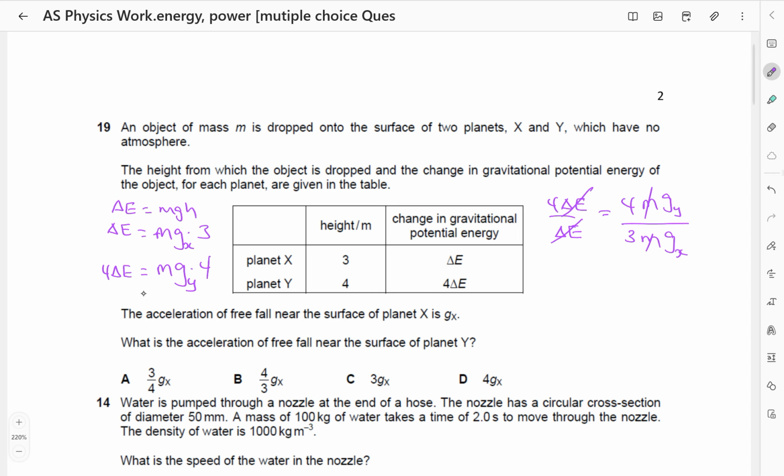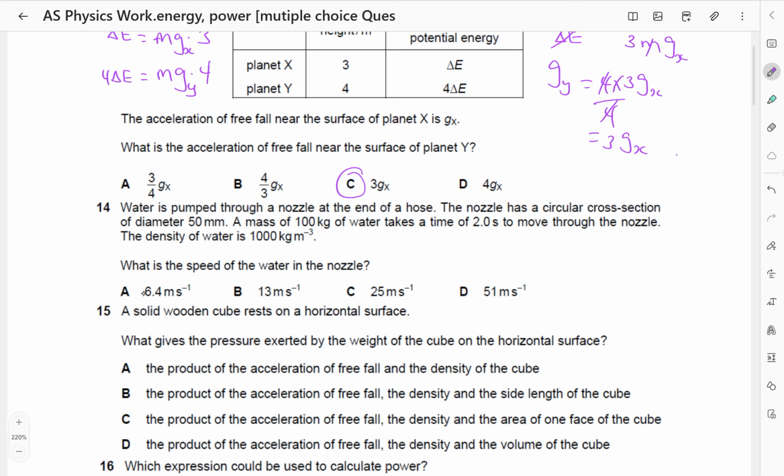I'm making gy the subject, so g on planet Y is going to be 4 times 3 g on planet X, then divide by 4. Okay, so 4 cancels out and I remain with 3 g on planet X, so the answer is C.